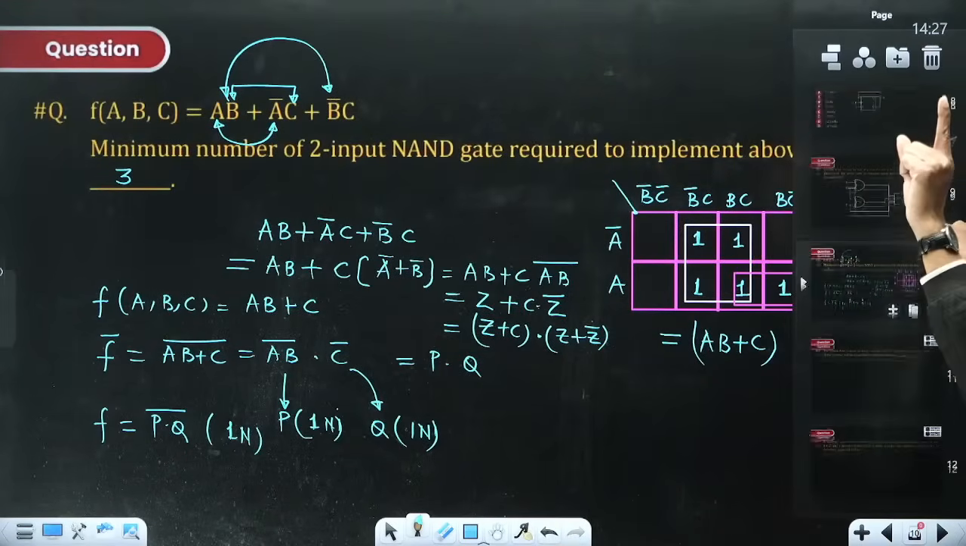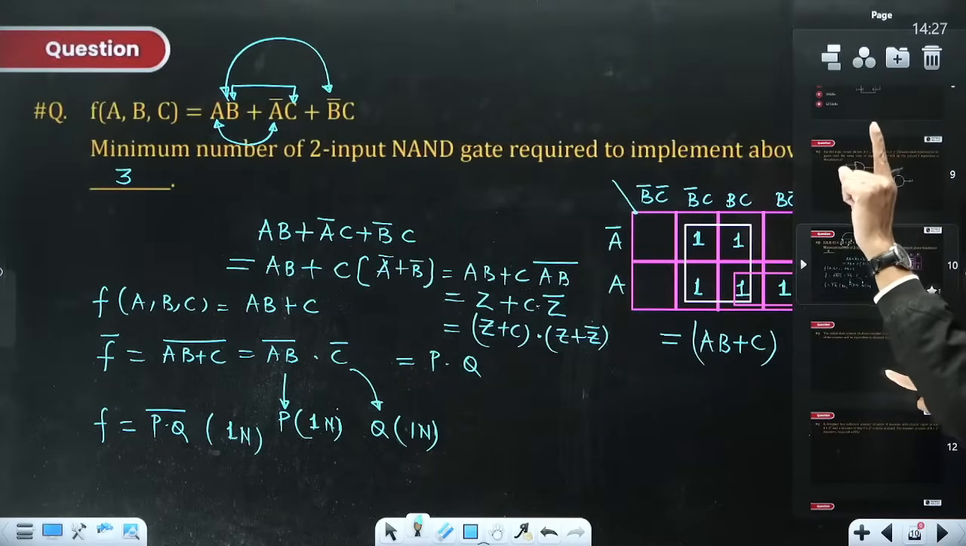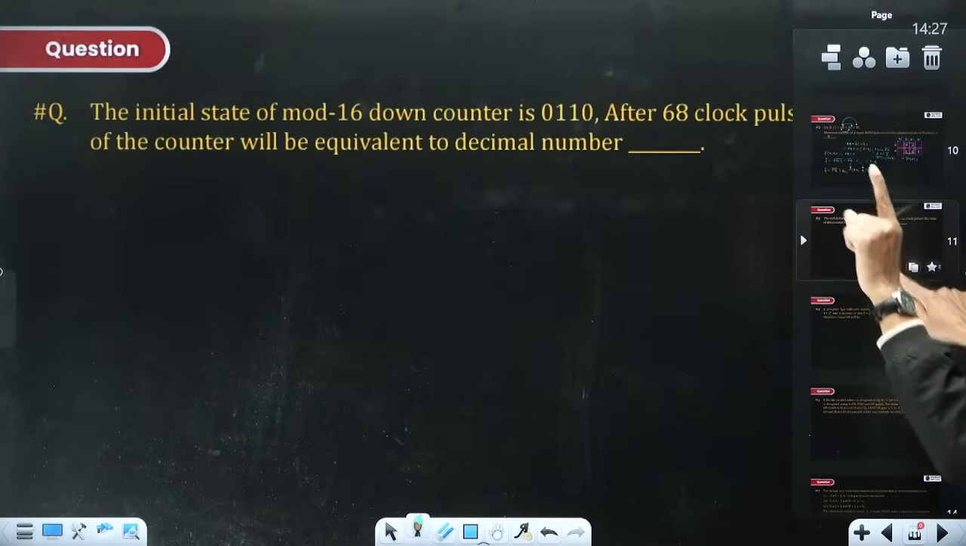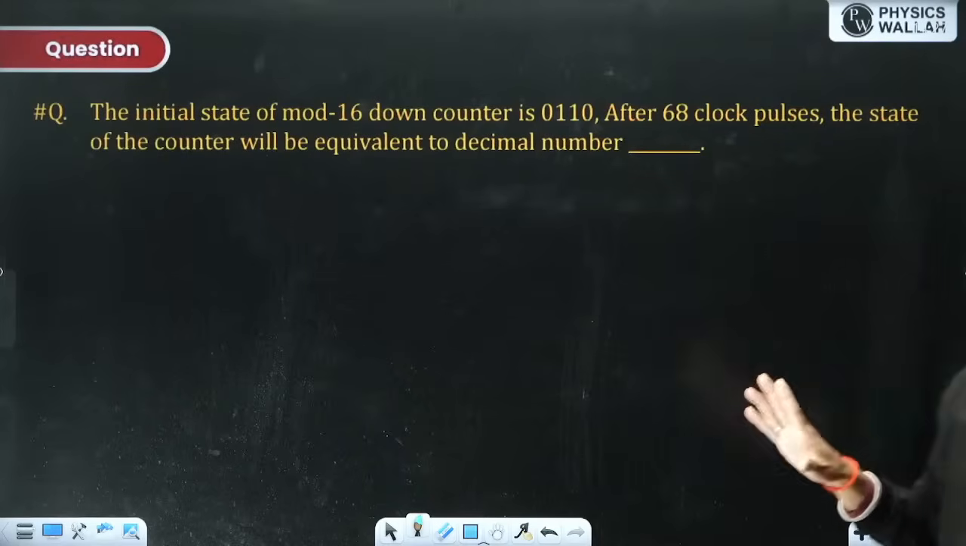Please tell me, is the CRC part clear, sir? The CRC part. Now I'll be taking a question related to counters.